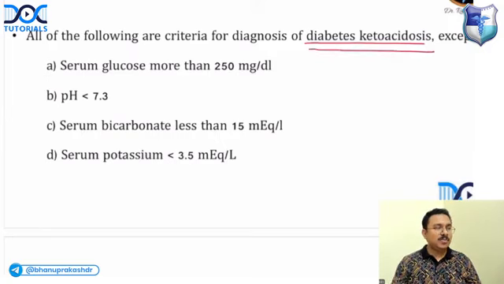What about point number 1, serum glucose more than 250? Is it a part of the diagnostic criteria? Yes, it is a part of the diagnostic criteria. pH less than 7.3. Is it a part of the diagnostic criteria?